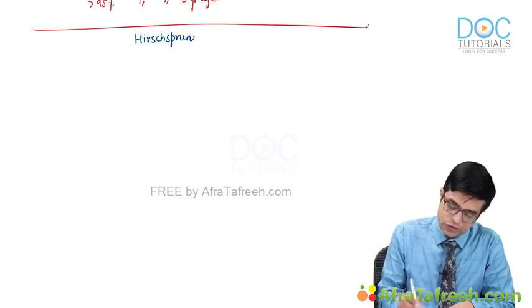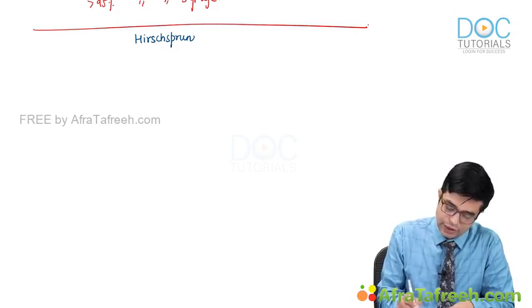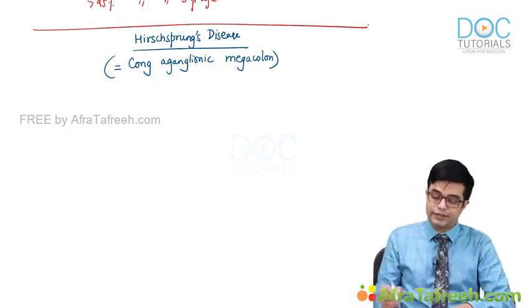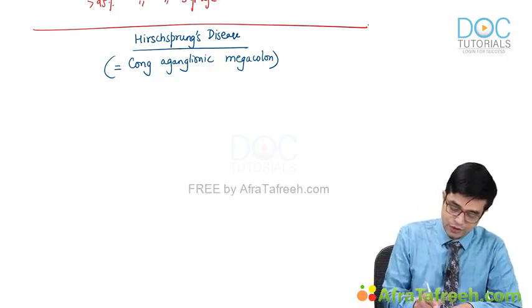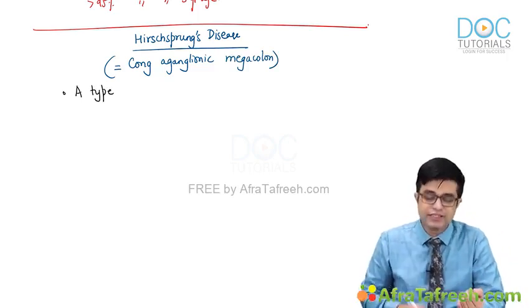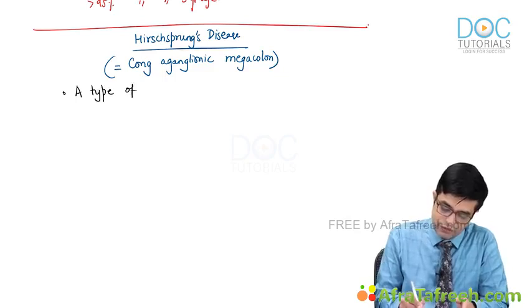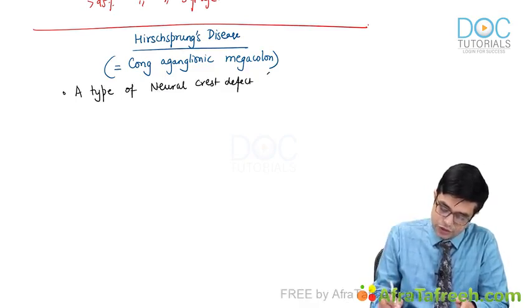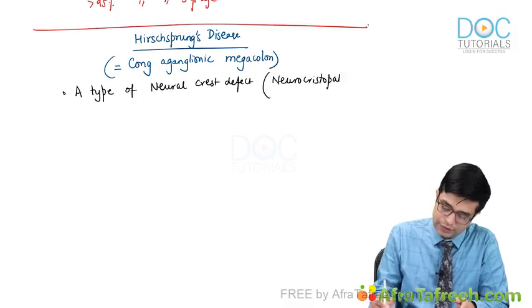Hirschsprung's disease is also called congenital aganglionic megacolon. Now there are a lot of important, exciting things. Not new, but they are a part of the latest research which has gone on. Hirschsprung's disease is considered to be a type of neural crest defect. These defects are also called neurocristopathies. So it belongs to a class known as neurocristopathy.